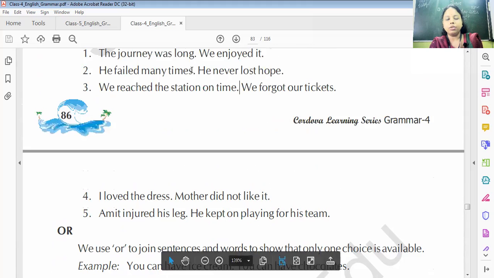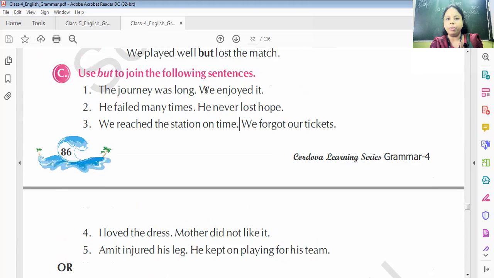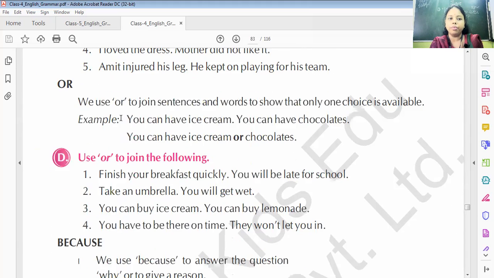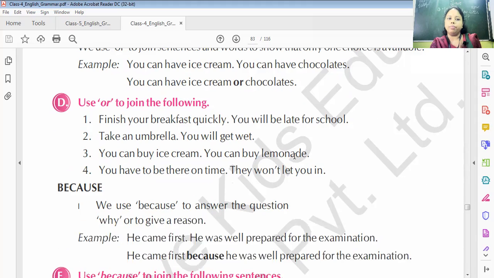In these sentences, students, don't forget to remove the full stop, and the first letter will be small. The second letter of this sentence you can see will be small. The first letter of the second sentence will be small. Or you can have ice cream, you can have chocolate. So we use "or" to join sentences and words to show that only one choice is available, like you can have ice cream or chocolate. Whenever we want to show that only one choice is available, we have to use "or".